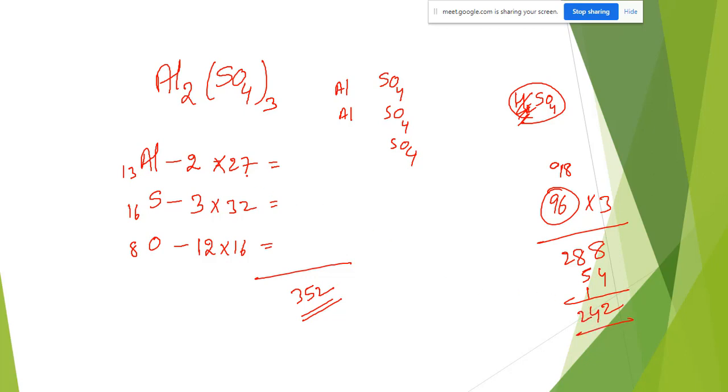To 42, I got it. 342. Sir, sorry, yeah, 288 plus 54, right. 342, right. Okay, this is one more method, or you can do it like this also.